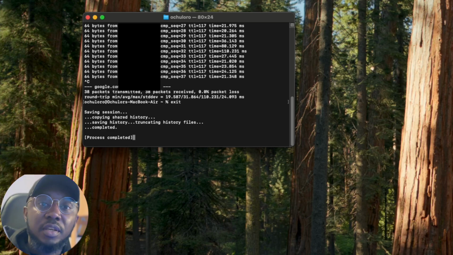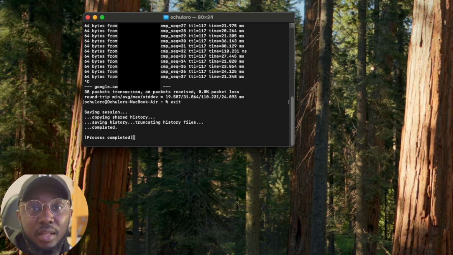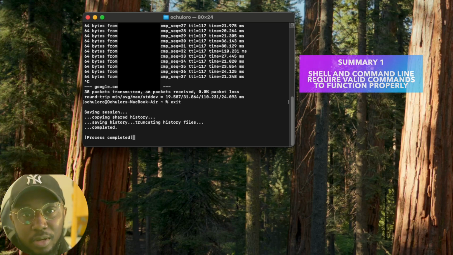So in summary, just to recapitulate before we go next, we've talked about quite a couple of things. First of all, we've talked about the shell. That the shell is simply the command line, or the command line is simply the shell. We've also talked about a program within the shell that enables us to communicate with it, which is the bash program or the zsh program, depending on what command line or operating system you're using.